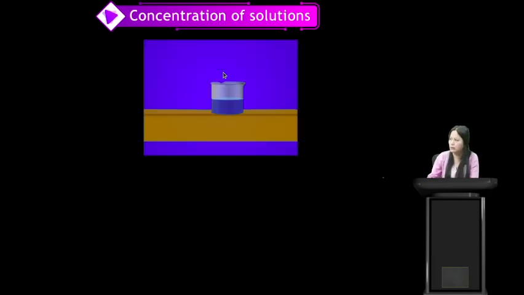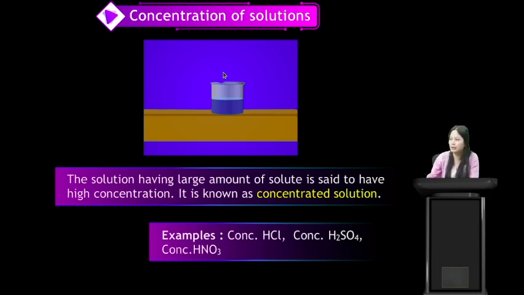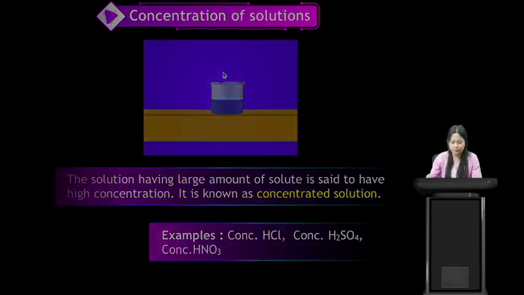The next is we have the solutions having large amount of solute is said to have high concentration, and it is known as concentrated solutions. Examples are concentrated hydrochloric acid, concentrated H2SO4, concentrated nitric acid. So when we say concentrated, it means it contains large amount of HCl and less amount of water. When we say concentrated, it means it contains more amount of solute, and when we say dilute, it contains less amount of the solute.